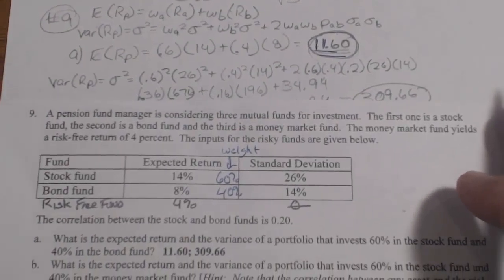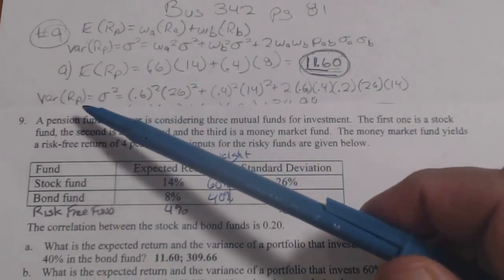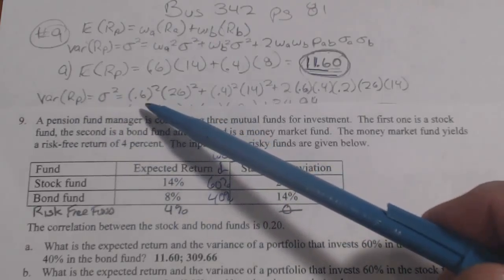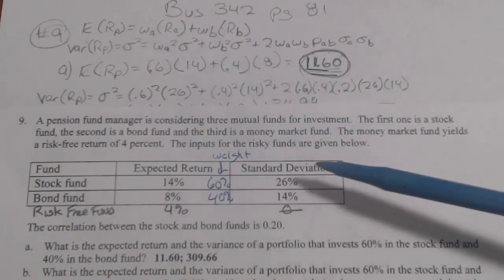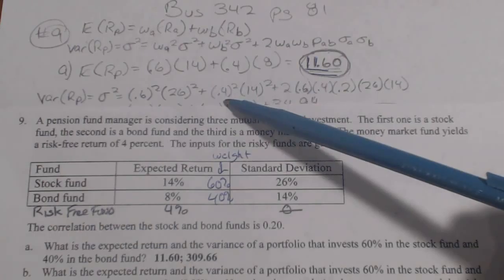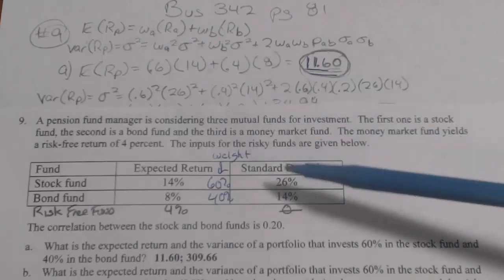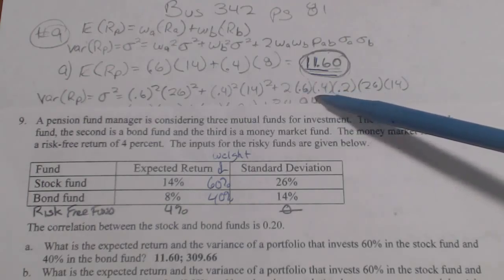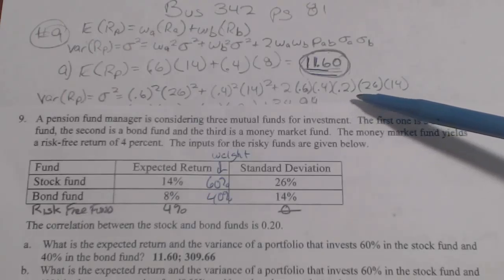Now the next part, we're going to use that variance formula for the portfolio. Okay, so the variance of the return of the portfolio equals the weight squared times the standard deviation squared of stock fund A, and the weight squared, remember this is 0.6 and 0.4, times the standard deviation squared, and here's the second part of the formula, plus 2 times the weight of A times the weight of B, and then the rest of that is times the correlation.